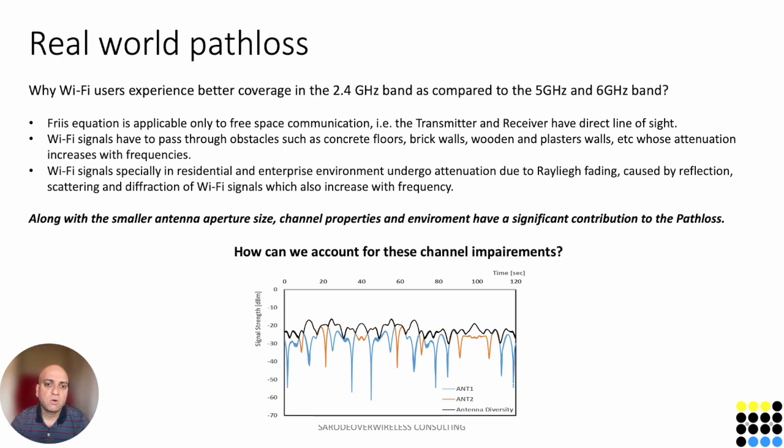So along with the small aperture size, channel properties and environment make a significant contribution to the path loss. And how can we model this? Can we model these channel impairments? That is something we will discuss in our next presentation.